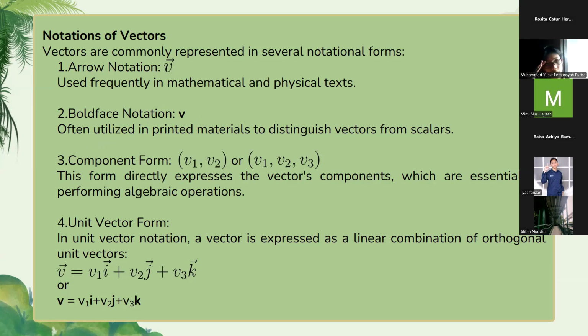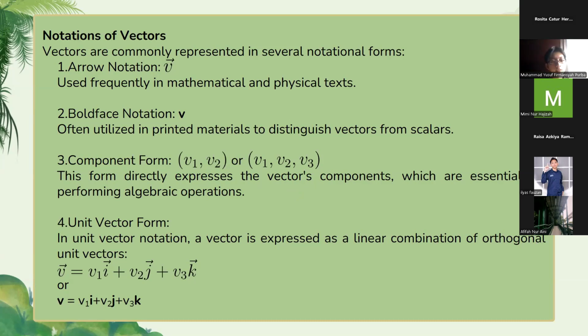We can write vectors in component form like in the previous slide, like this: (v1, v2) or (v1, v2, v3) with parentheses or brackets. This form directly expresses the vector's components, which are essential for performing algebraic operations.